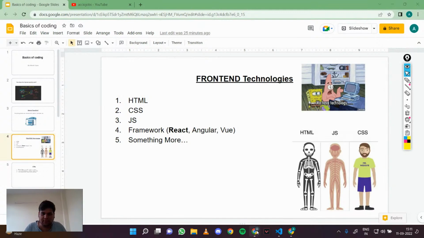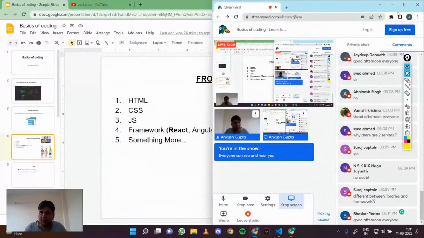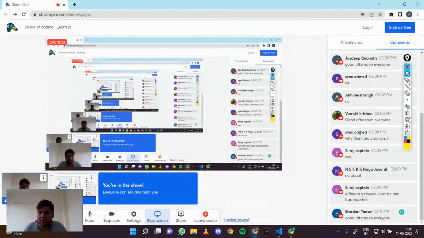Any doubt till now, guys, or people? Anyone can tell me if there are any doubts. Please let me know. Are you understanding what I'm trying to say? That what is a front end and what does it look like and what is basically our point in this seminar, right? Did everyone understand how the web works? Did everyone understand what a front end is for now?